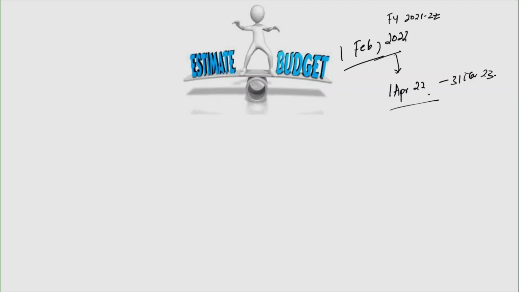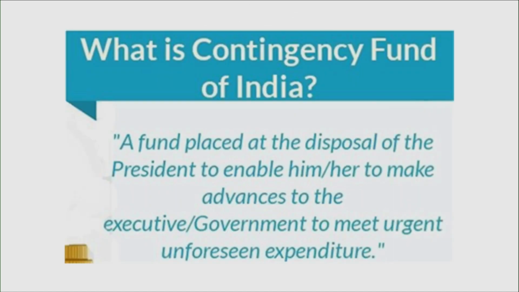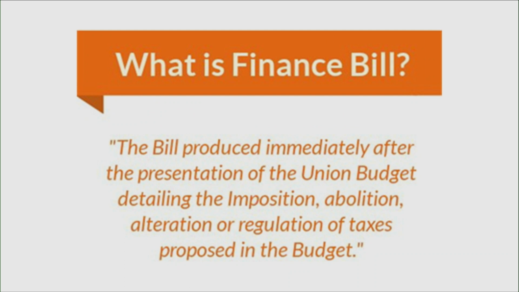Whenever the finance minister submits a budget sheet, we call it a budget estimate, because she is anticipating and forecasting: this is what I am expected to raise and this is what I am expected to spend. Okay. So we have already seen the different accounts of India. Now let's look at what exactly the budget consists of. Ideally the budget, or the annual financial statement, consists of two different bills.